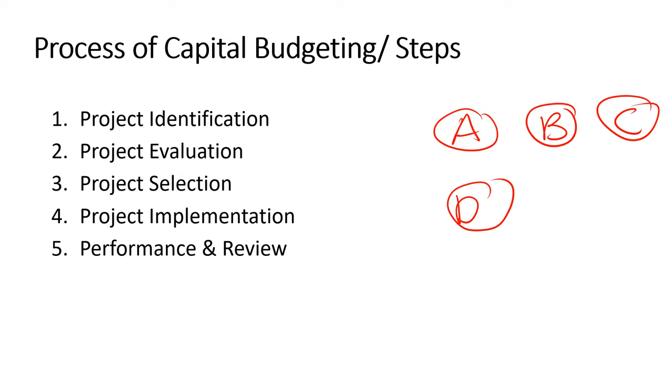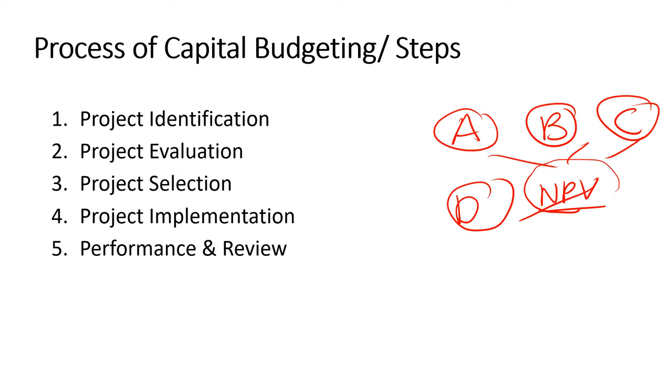Remember one thing: once a technique is fixed, the same technique will be applied to each project. It should not happen that in project A you apply NPV, in project B you apply profitability index, and in project C you apply payback period. Such things should not happen. A common technique is used for all the projects, and only then will it give you reliable results.